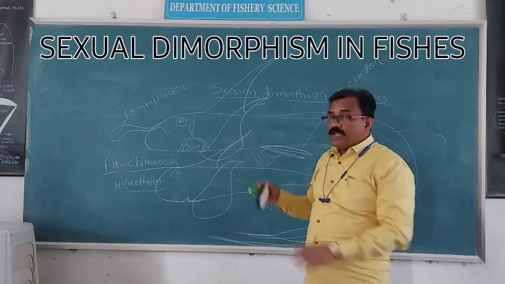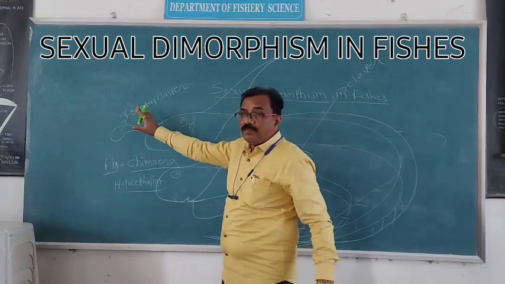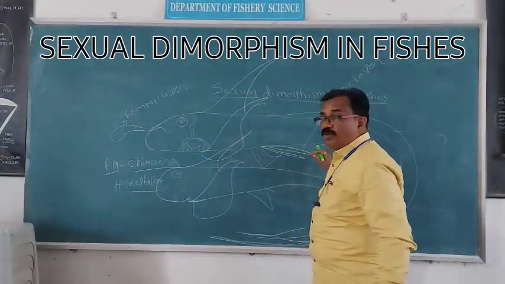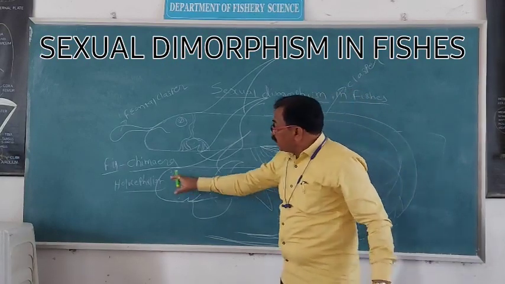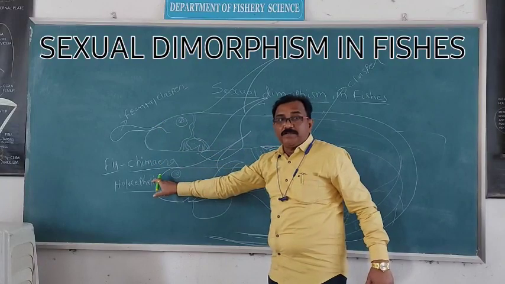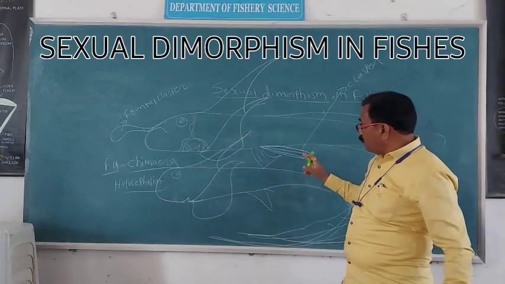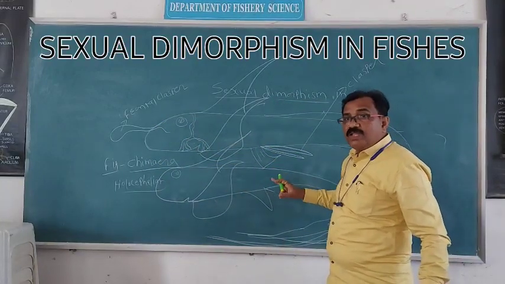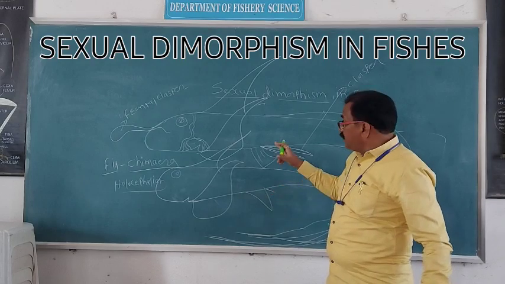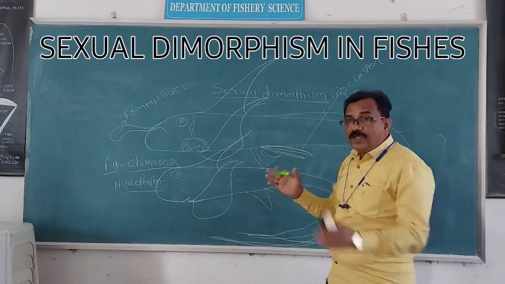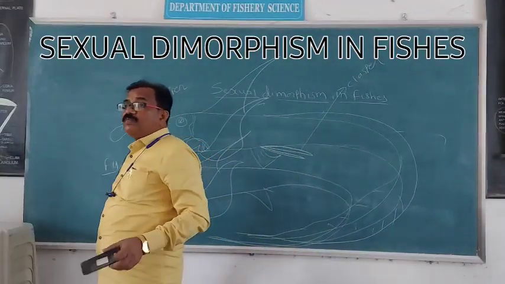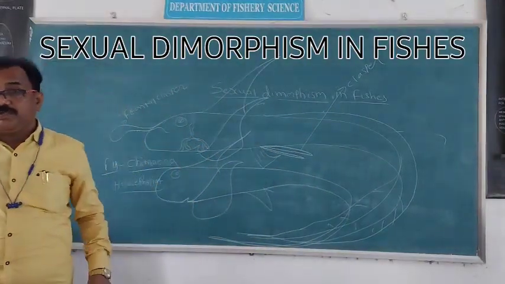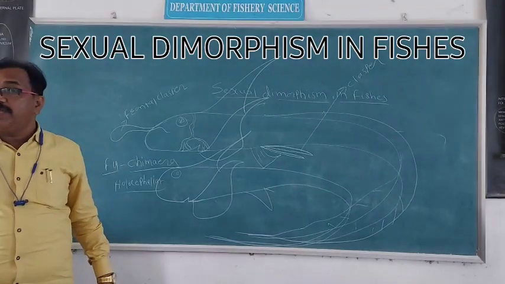Male chimera has presence of frontal clasper and presence of male copulatory organ clasper. In female chimera, such frontal clasper is absent. Such copulatory organ clasper just behind the pelvic fin is absent. And with these characters, we can differentiate whether the fish is male or female, in Elasmobranchi and in Holocephalians.